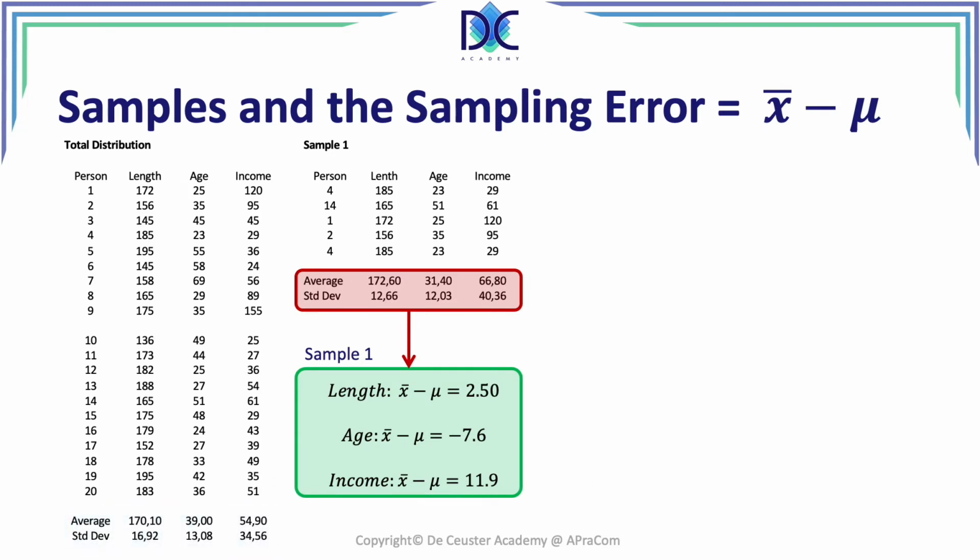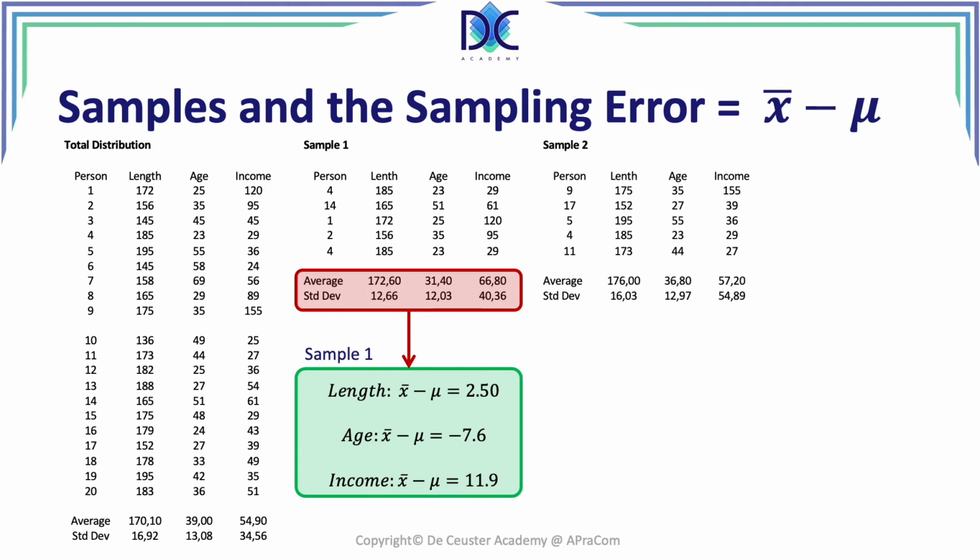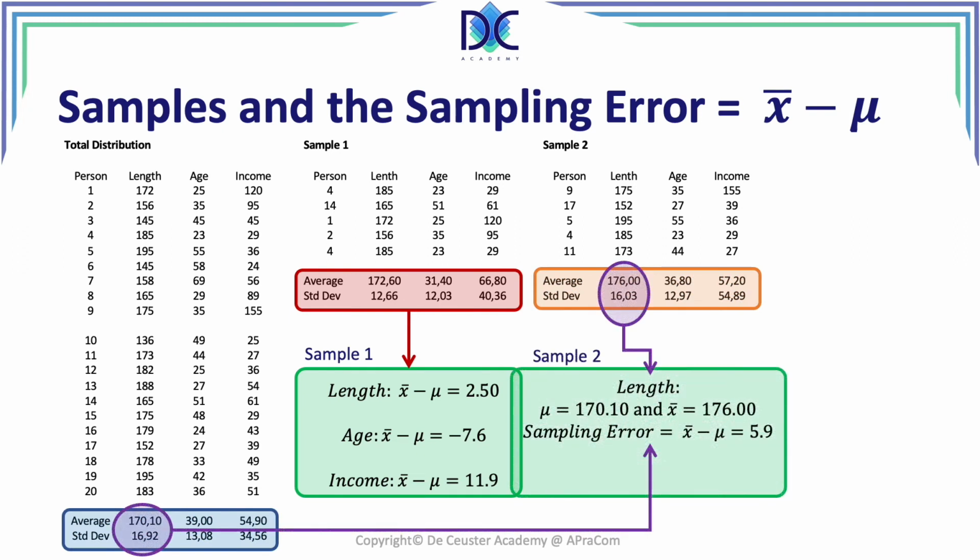What we can do now is get another sample. We look at sample 2. We have a different random sample. We again sampled 5 people from the population, and we have their lengths, ages, and incomes, and we can calculate the average and the standard deviation. So let's look at those elements together, and for sample 2, we find that the average of the length is still 170.1 because this is the average of the population, and x bar is 176, which gives us a sampling error of 5.9, which is a lot larger than the sampling error in the previous example.